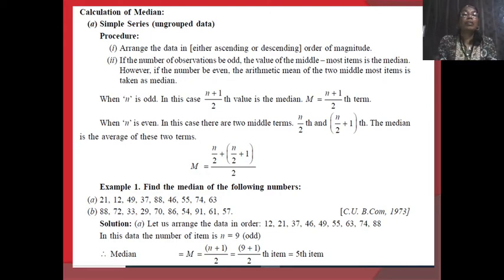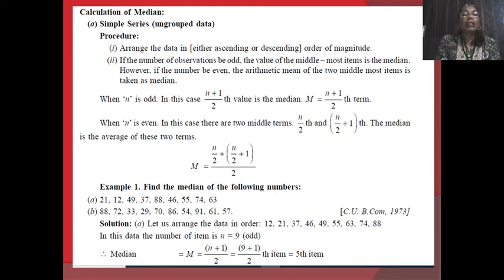So the median in such an even case is calculated using the formula: the (n upon 2) th term plus the (n upon 2 plus 1) th term, divided by 2. With the help of these we can easily calculate the median value of the group. So the variables may be present in odd fashion or in even fashion, and we have to use these two different formulas for the calculation of median.